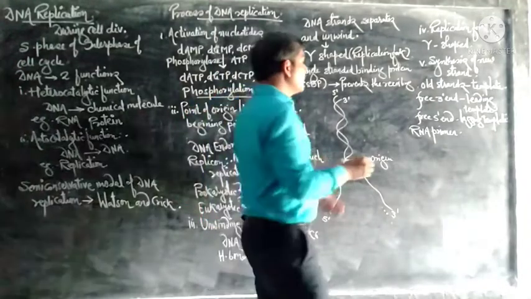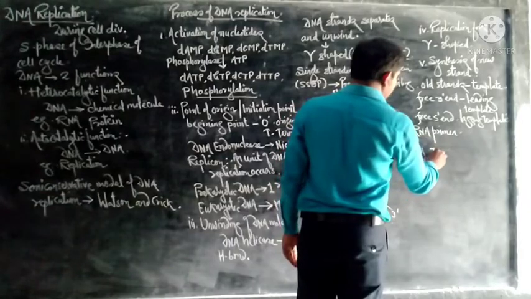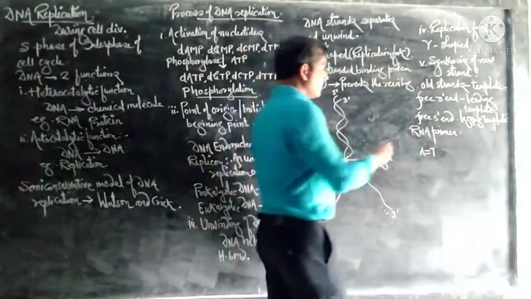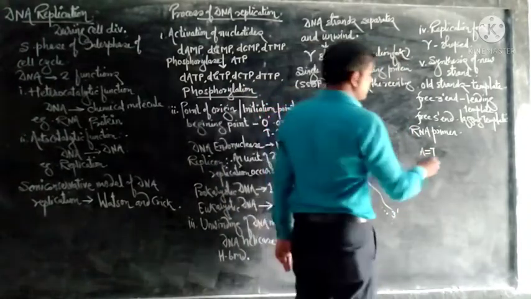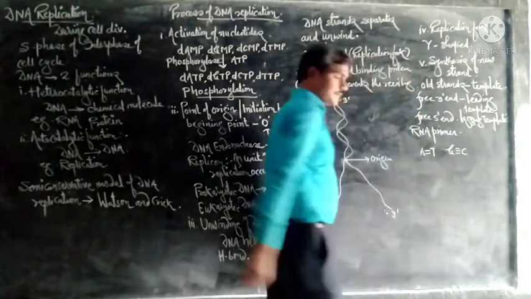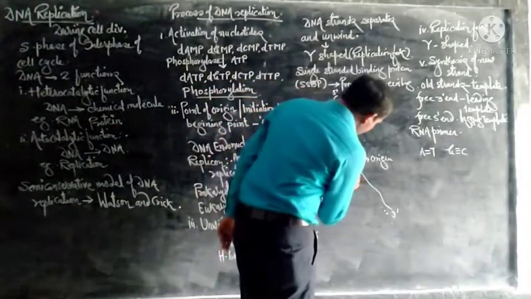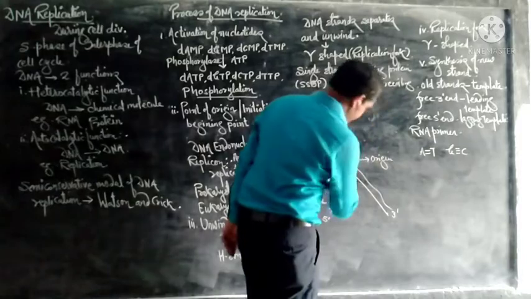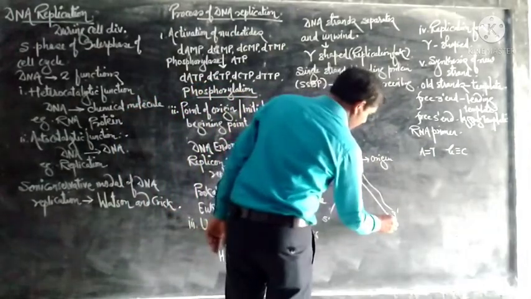If adenine is present, adenine binds to thymine with two weak hydrogen bonds, while GC, CG bind with three weak hydrogen bonds. So here a new strand is produced on this old strand in the 5' to 3' direction.